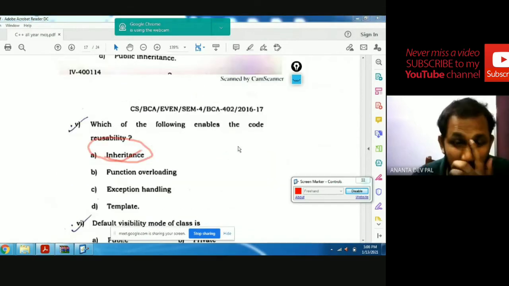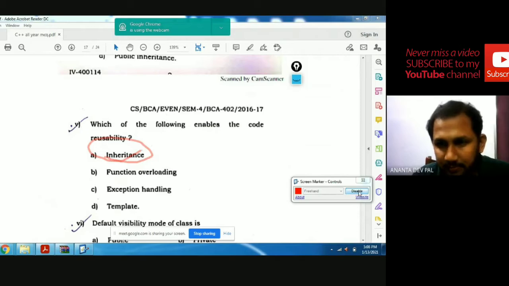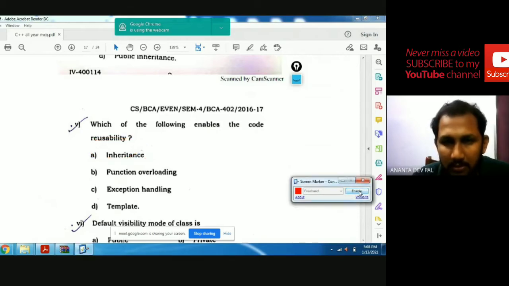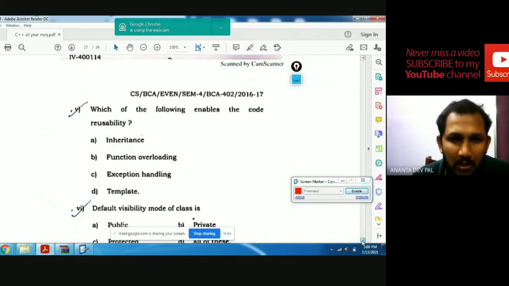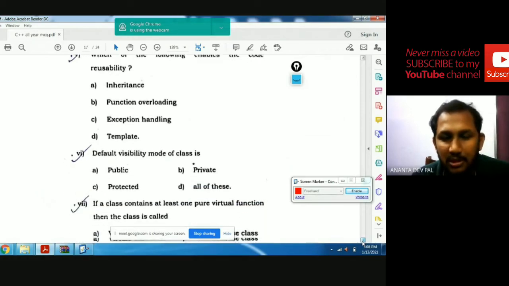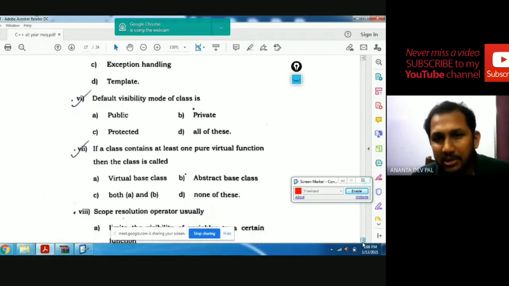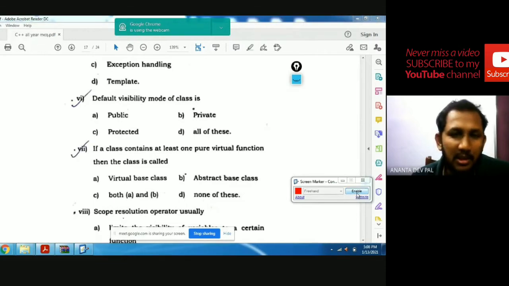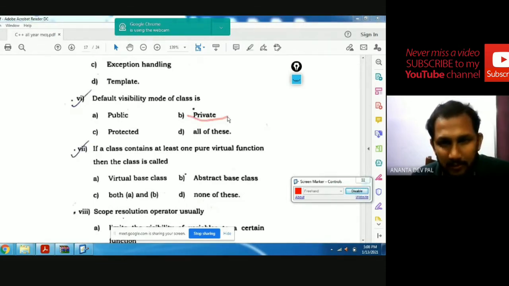Which of the following enables code reusability? The answer is inheritance. Default visibility mode in a class: the default visibility mode is private.